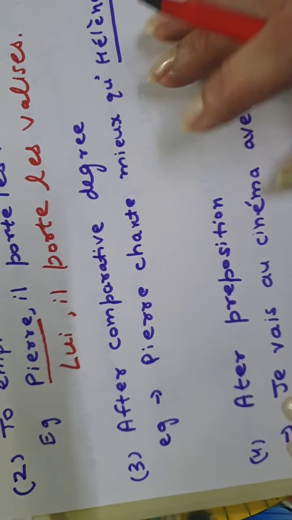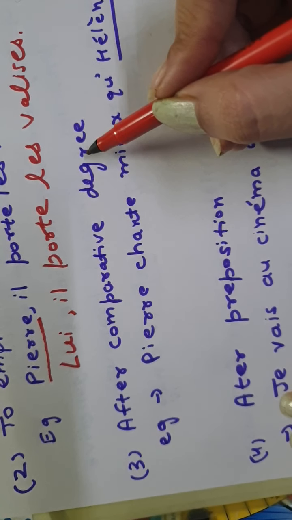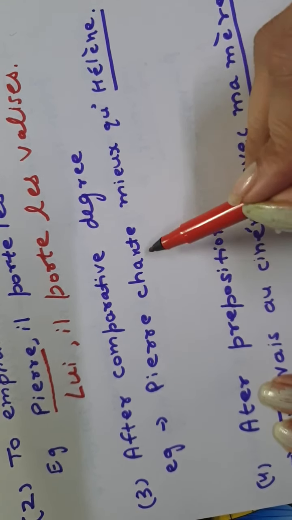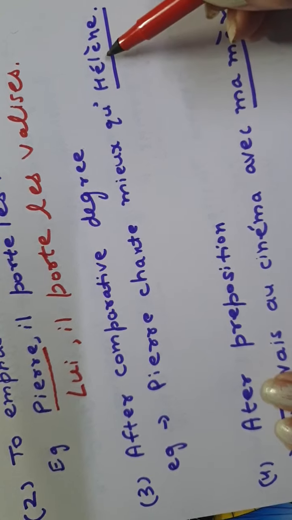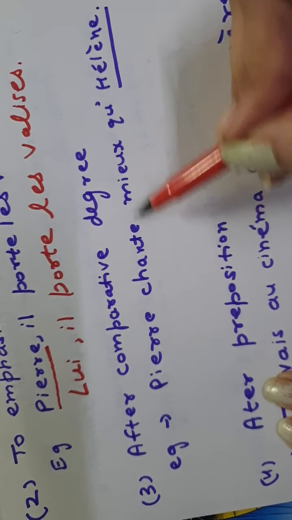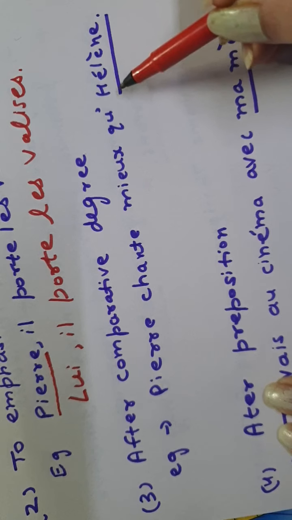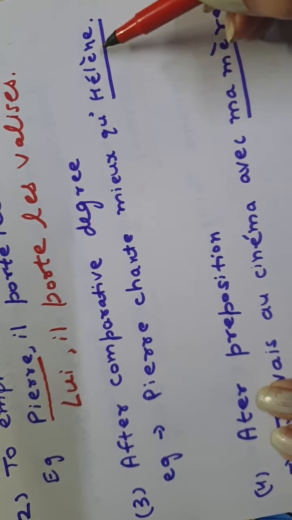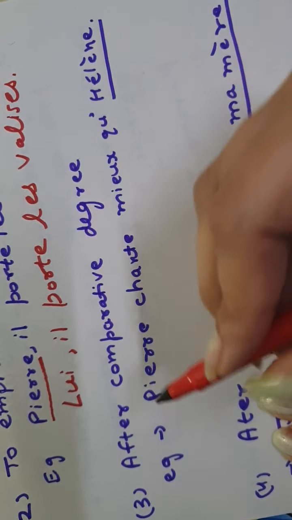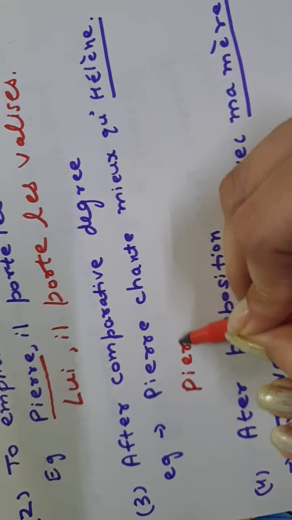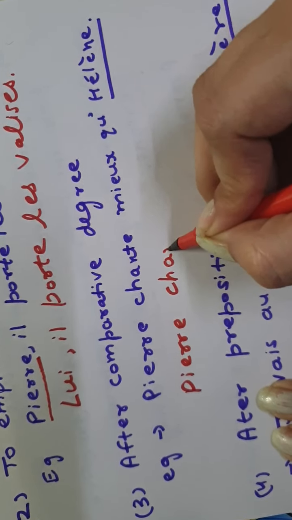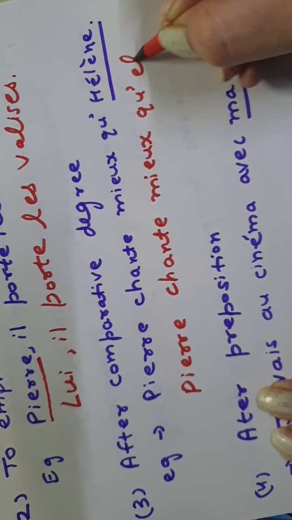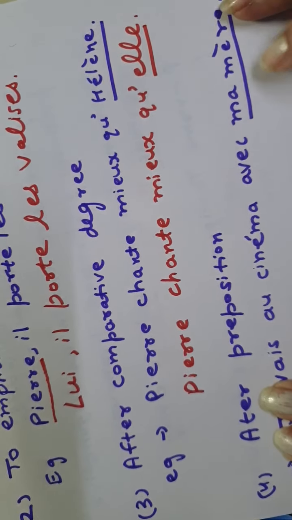Here is another, third use: after the comparative degree. We have learned the comparative degree in French in class 9th. For example, it is written Pierre chante mieux que Helen. So what does it mean? Pierre sings better than Helen. So here, after the comparative degree, the name of a person is given, that is Helen, a female name. So we are going to replace it with the pronom tonique. So the answer will be Pierre chante mieux qu'elle. So here elle is a pronom tonique.